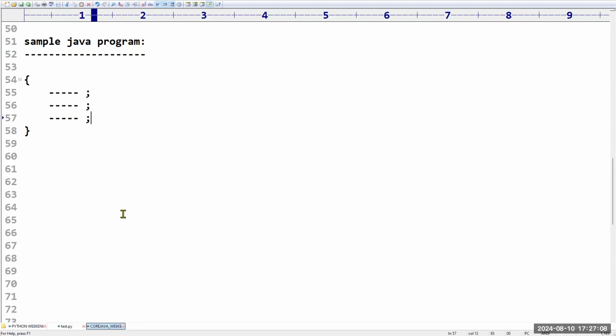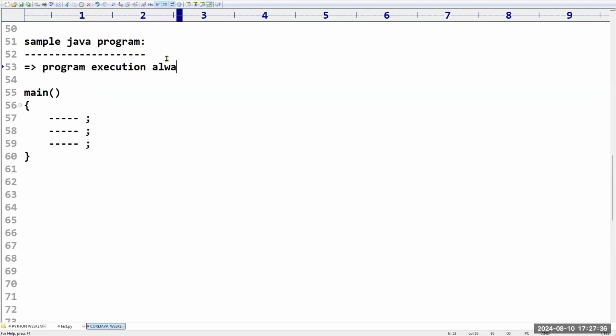Whenever you are executing your Java program, all these three statements are going to be executed. So this we have to take inside main, because for program execution we know one thumb rule. What is that rule?